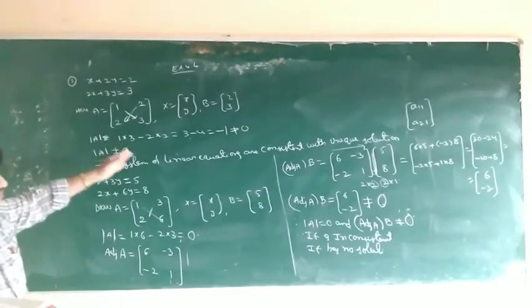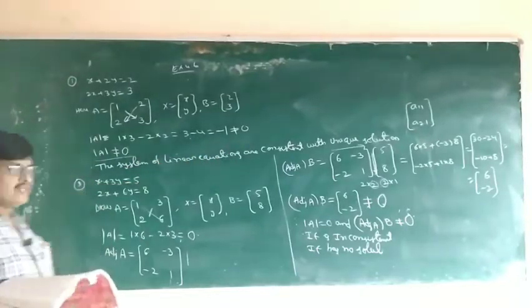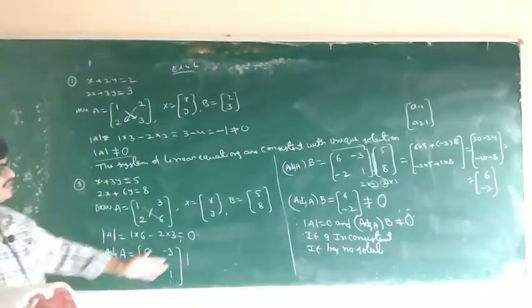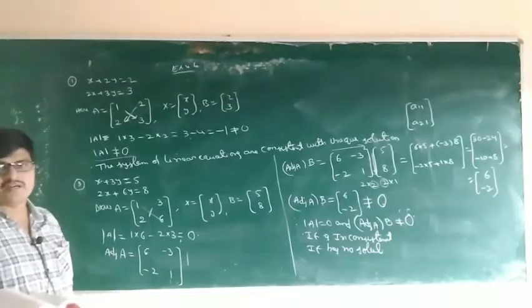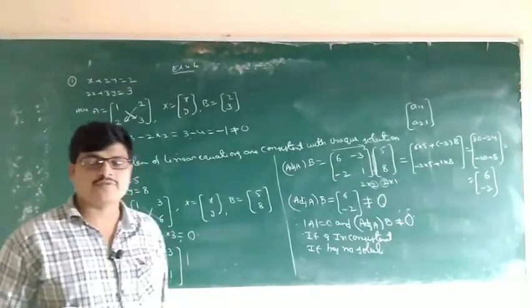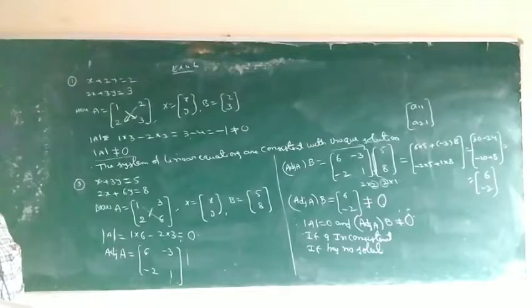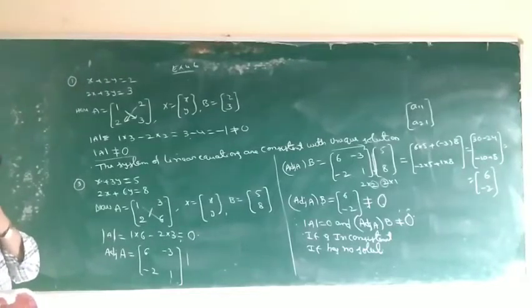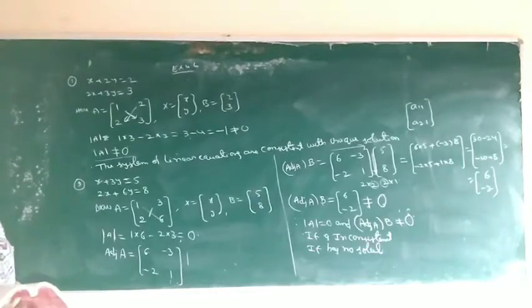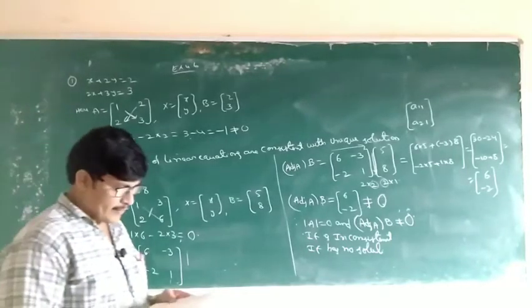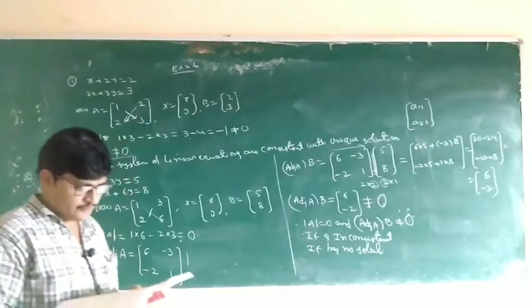Determinant not equal to 0 means consistent, unique solution. Determinant equal to 0 means find adjoint A: first minors, cofactors, transpose of cofactors. This is the procedure. So tomorrow, don't miss the class. Tomorrow, very important 5 marks question. Don't miss it. Okay, thank you.